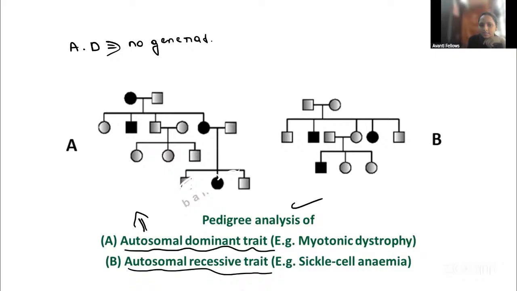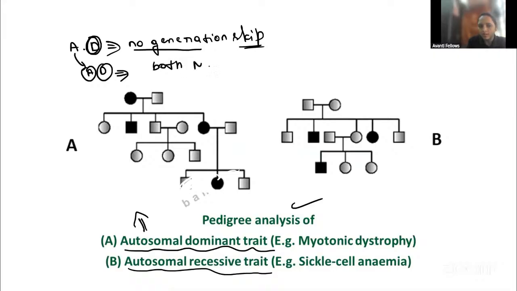In all dominant traits, the generation is not skipped. In autosomal dominant, both male and female are affected.